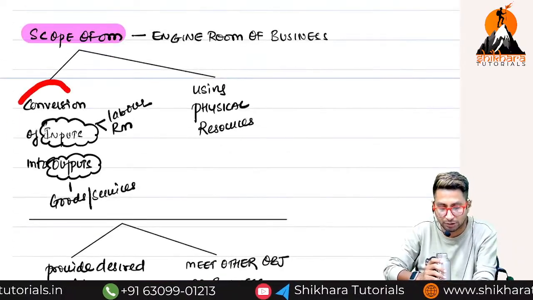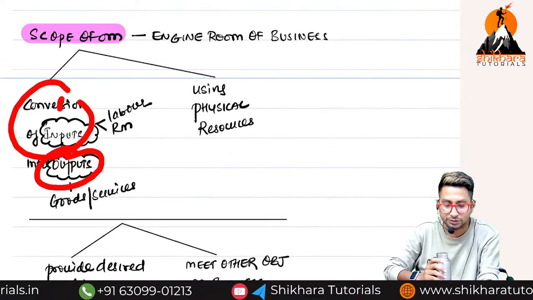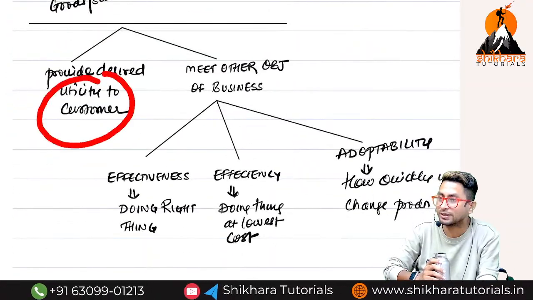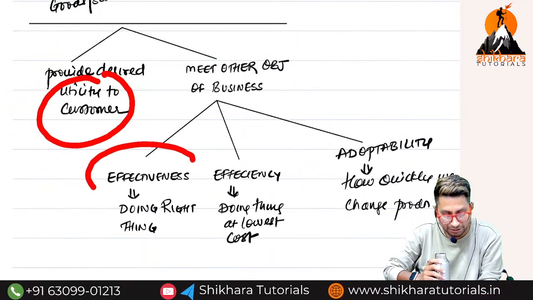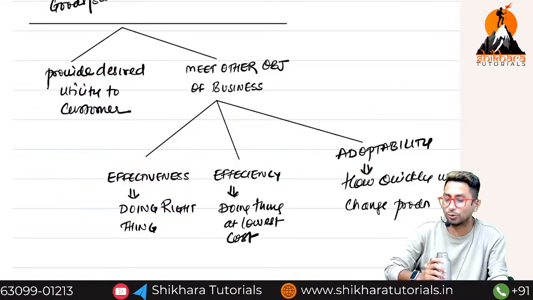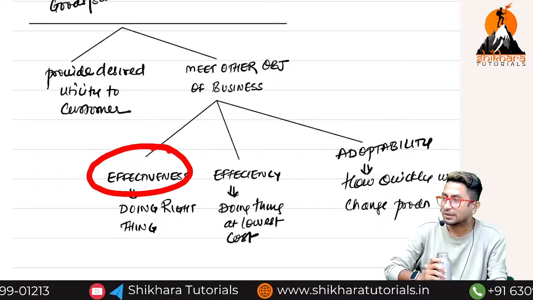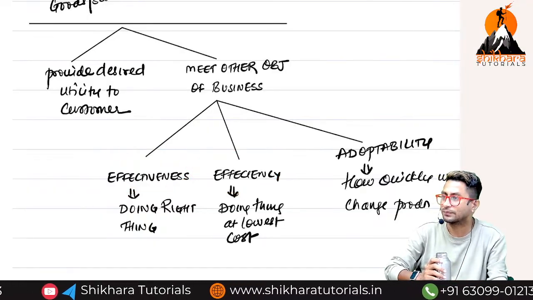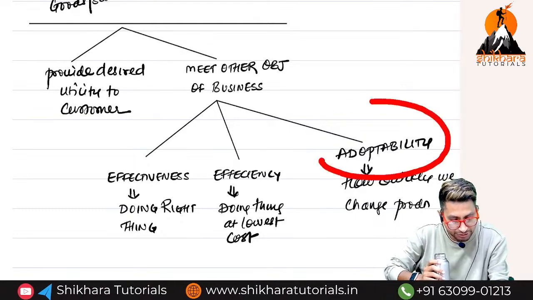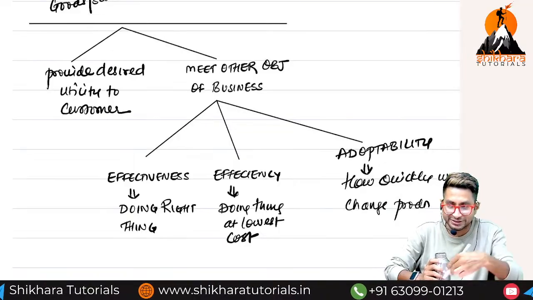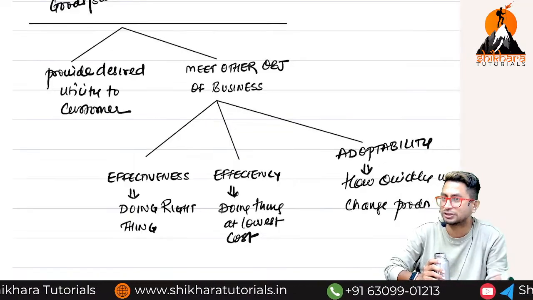What will I do? Convert inputs to outputs. Using what? So that I provide what to the customer? Utility. That too with what? Effectiveness, efficiency and adaptability. Doing the right thing is called what? Effectiveness. Doing the right thing at the least cost is called efficiency, and making changes in your business depending upon the situation changes is called adaptability. All these activities, whatever I'm discussing, which department will take care?